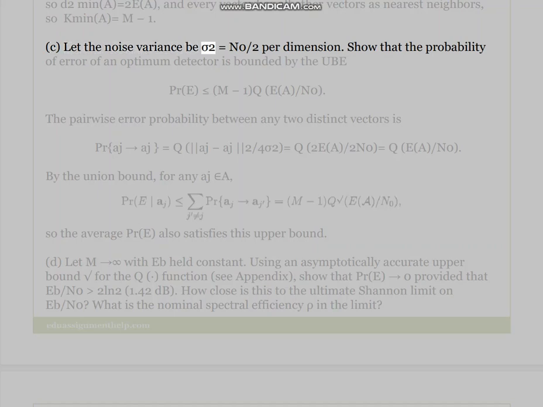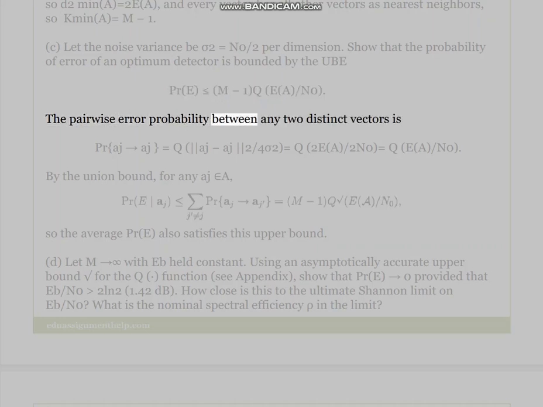C. Let the noise variance be σ² = N0/2 per dimension. Show that the probability of error of an optimum detector is bounded by the UBE: Pr(E) ≤ (M-1) Q(√(E(A)/N0)). The pairwise error probability between any two distinct vectors is Pr(aj → aj') = Q(||aj - aj'||²/4σ²) = Q(2E(A)/2N0) = Q(E(A)/N0). By the union bound, for any aj ∈ A, Pr(E | aj) ≤ (M-1) Q(√(E(A)/N0)). So the average Pr(E) also satisfies this upper bound.